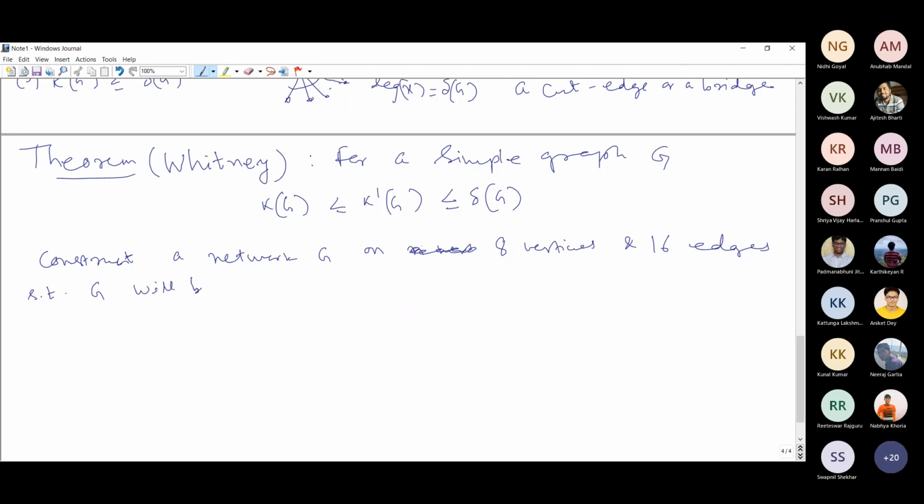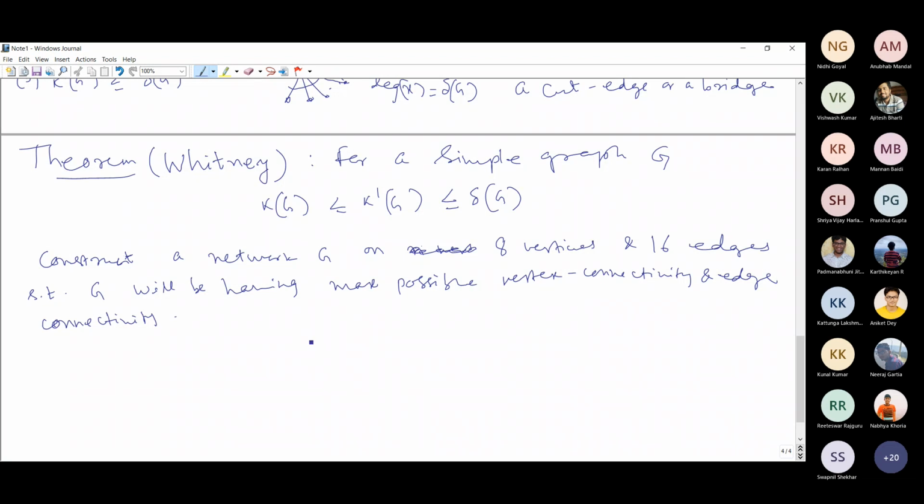G will have maximum possible vertex connectivity and edge connectivity. This is what I mean by the best possible way to construct this network.